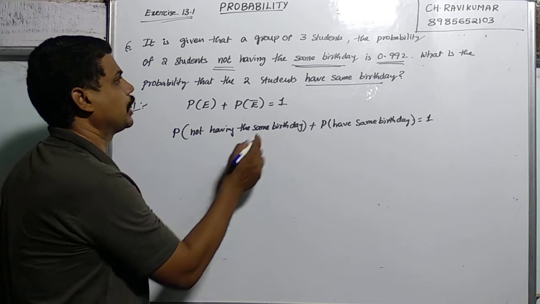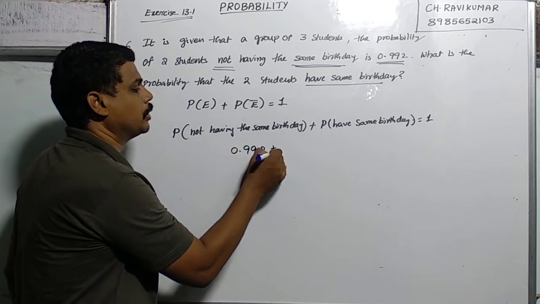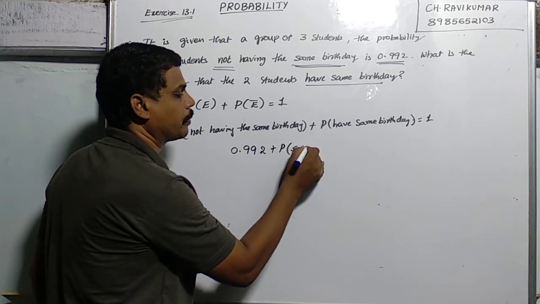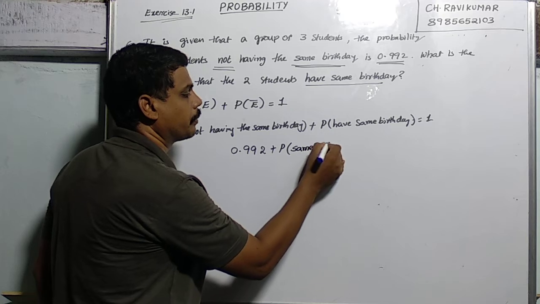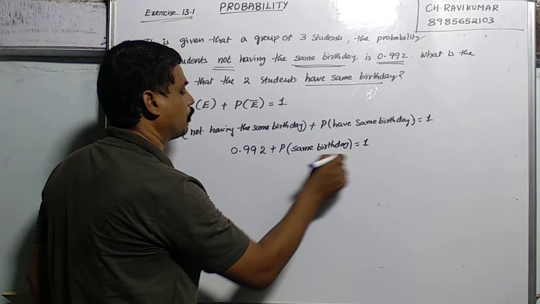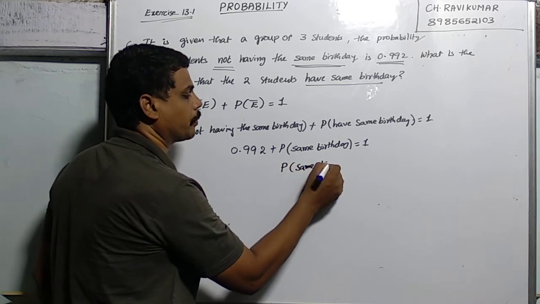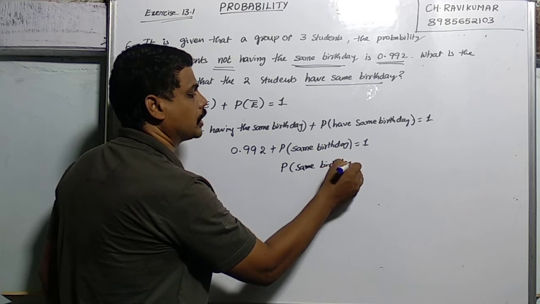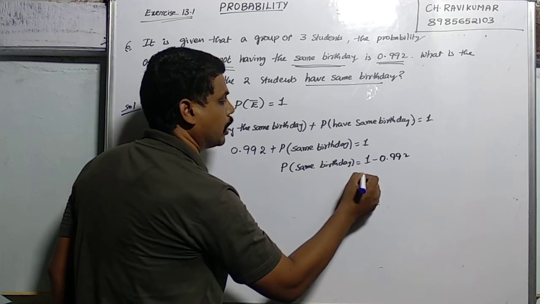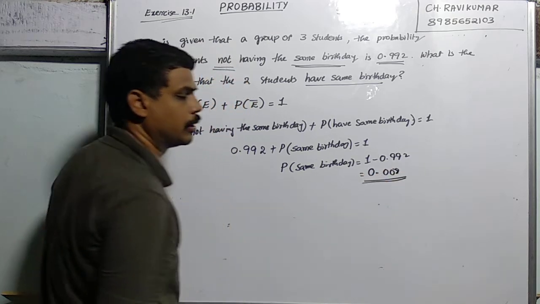So here they have given the condition 0.992, the probability that the students do not have the same birthday. You have to subtract this from 1. So P of same birthday is equal to 1 minus 0.992, and that answer is nothing but 0.008. Okay, now?